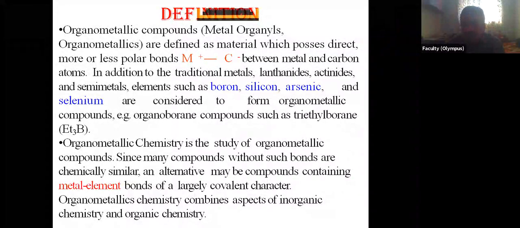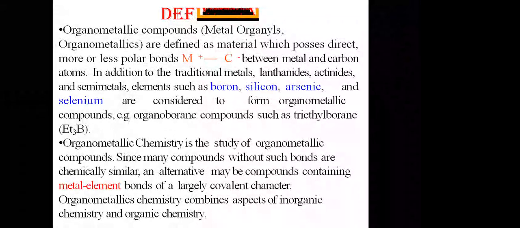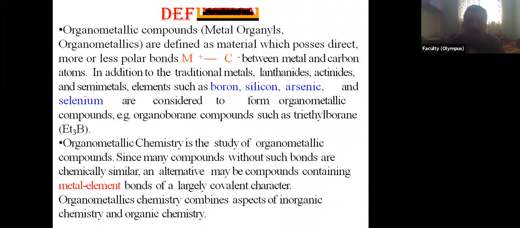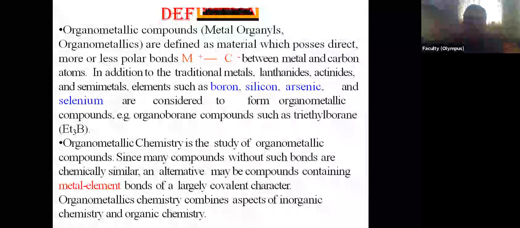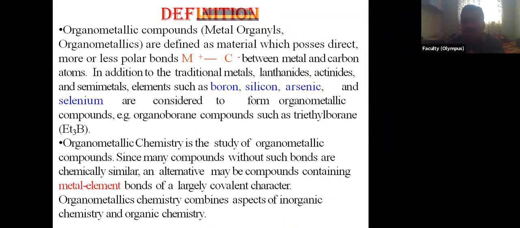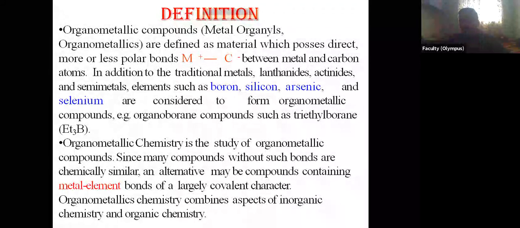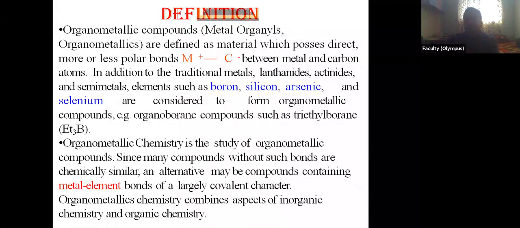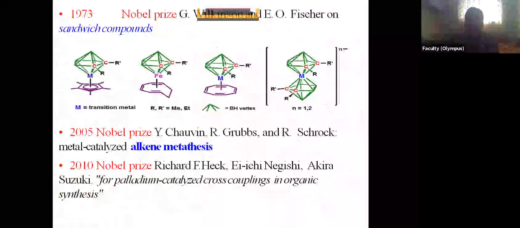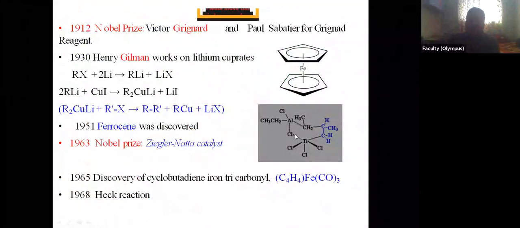Then these are also catalysts. These organometallic compounds are mostly catalysts. They catalyze some other reactions also. For example, trimethyl aluminium is the catalyst for polymerization reactions, free radical polymerization reaction, etc. We have seen this is the Ziegler-Natta catalyst.